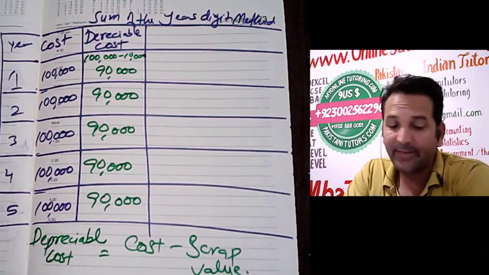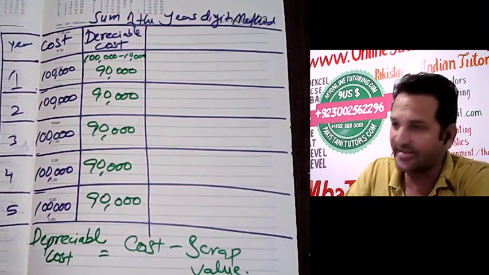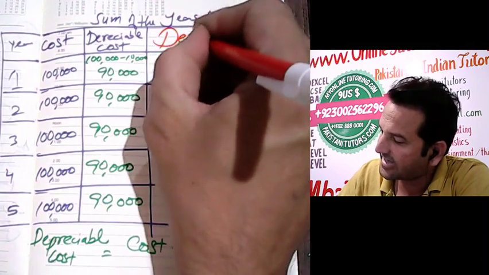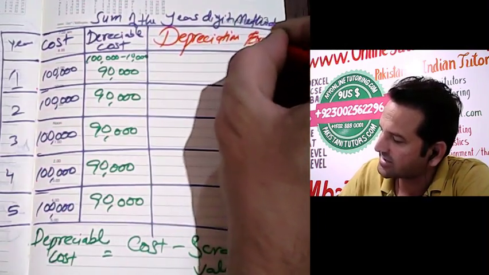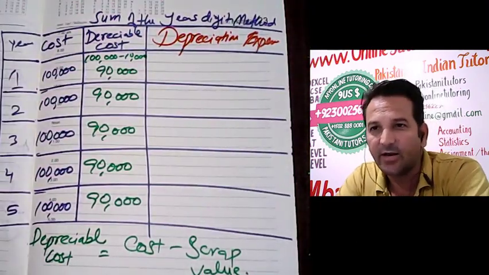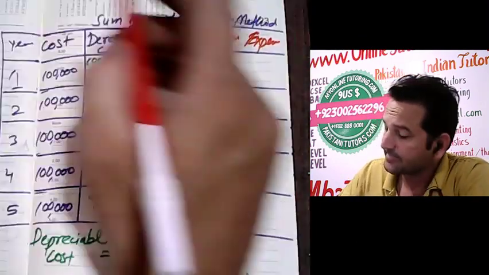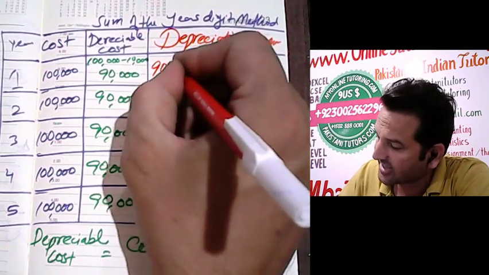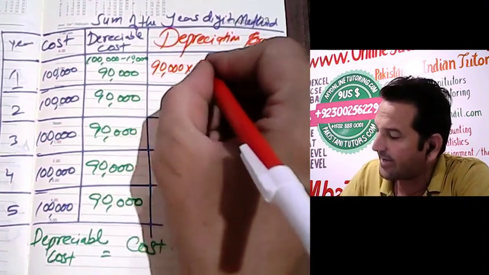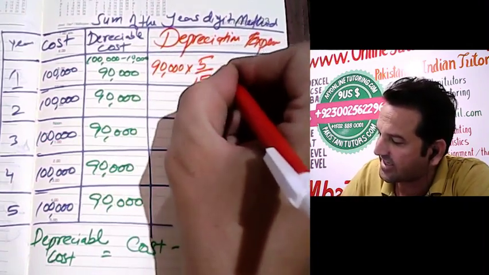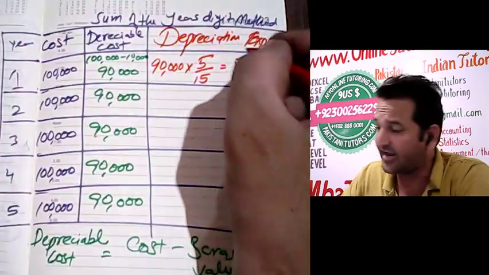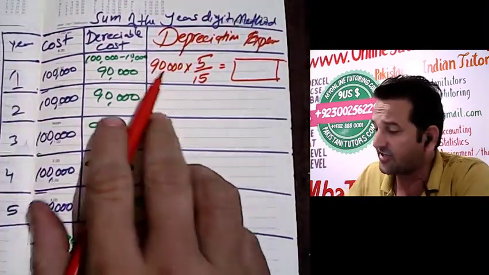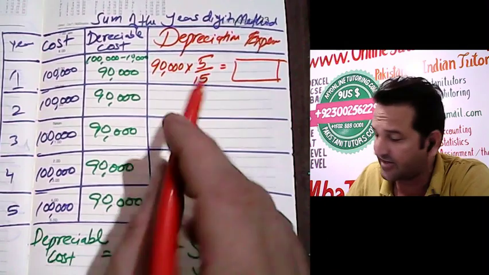Now how will the depreciation expense be calculated? For the first year it will be 90,000 multiplied by 5 over 15, and whatever the answer is, that will be the depreciation expense. I don't have a calculator, that's why I'm not writing it. First year, this will be 90,000 multiplied by 5 over 15.